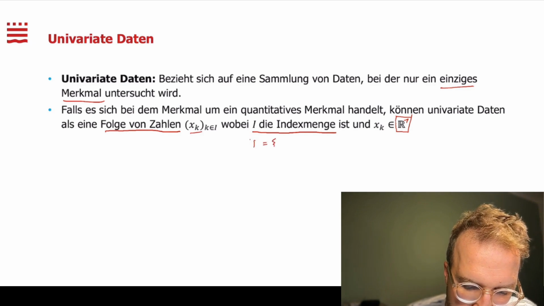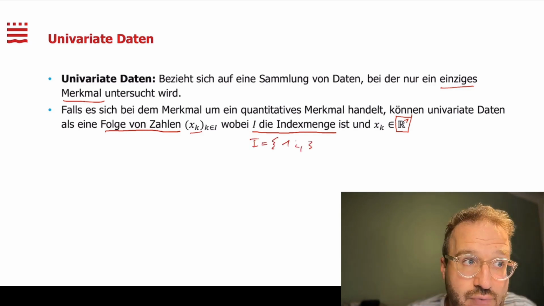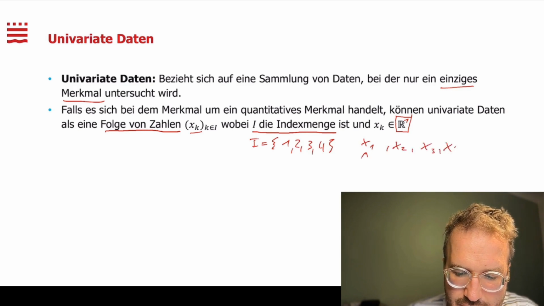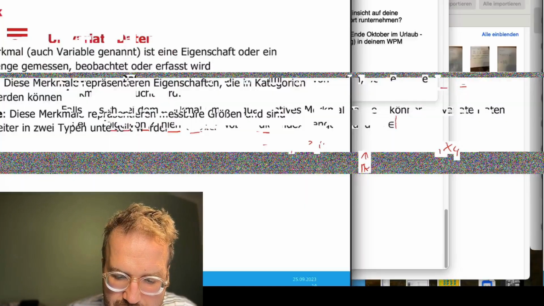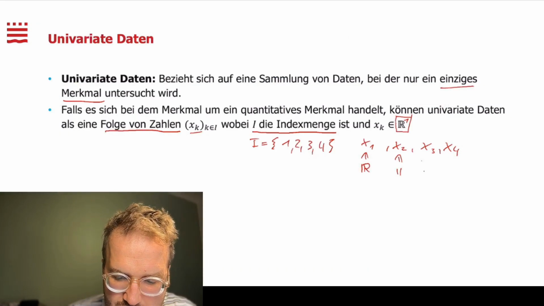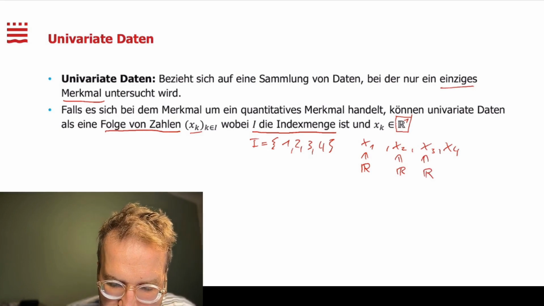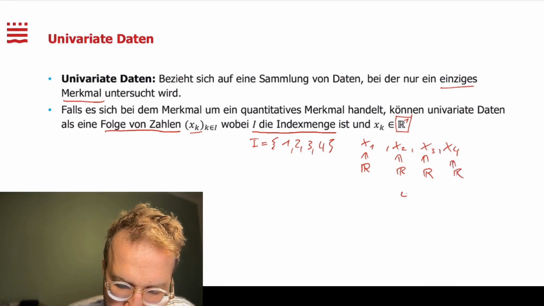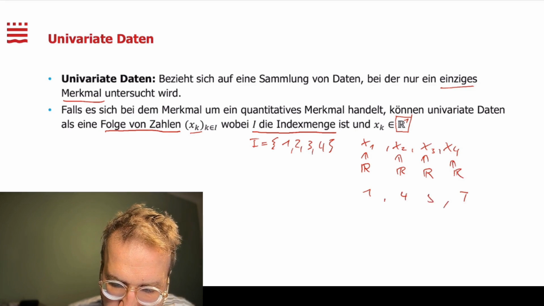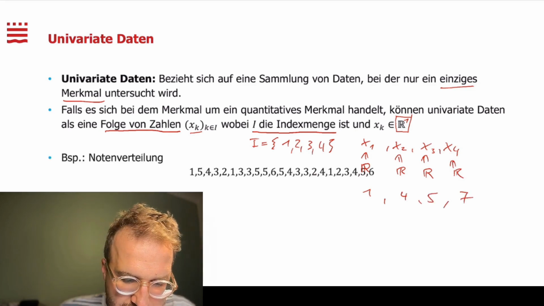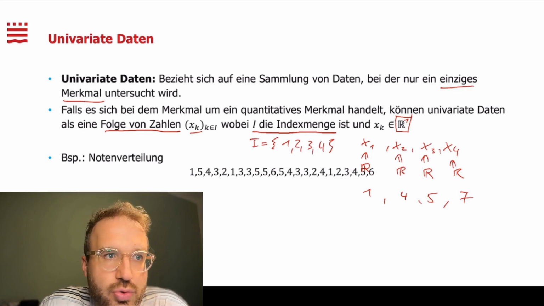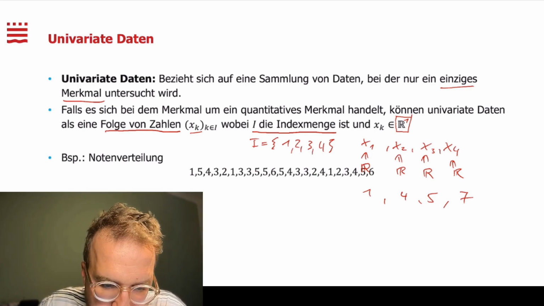Imagine we have 4 data points. Then the index set is nothing more than 1, 2, 3, 4. And then we have our data points x_1, x_2, x_3 and x_4. And each of these is then a real number. So we measure a value at the beginning, then another value, then another value, and then another value. And that could then be 1, 4, 5, 7. Or I have another example here, school grades. Yes, that would be a series of school grades, which would be univariate data.